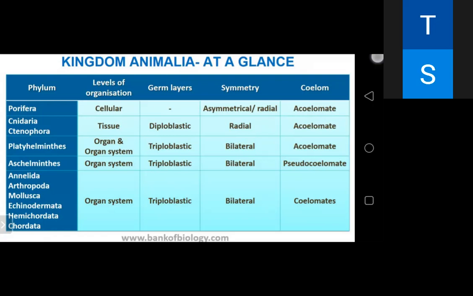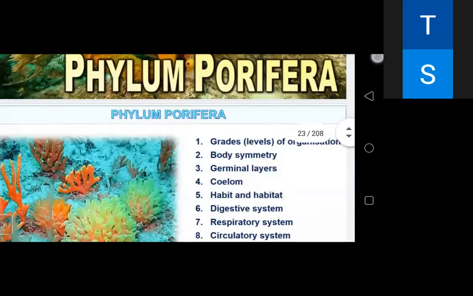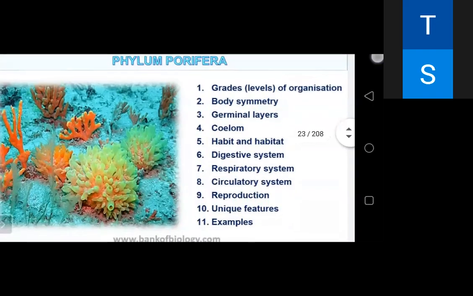Okay. So today we'll discuss the first phylum of the kingdom, that is the Porifera. Whenever we discuss any phyla, we will discuss like this. First point is grade, level of organization, body symmetry, germinal layers, coelom, habit and habitat, digestive system, respiratory system, circulatory system, reproduction, unique features, and example.